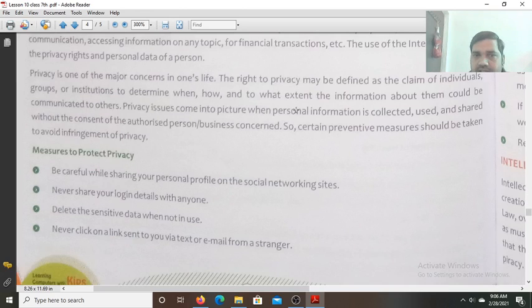Privacy is one of the major concerns in one's life, and the right to privacy may be defined as a claim of individuals, groups, or institutions to determine when, how, and to what extent the information about them could be communicated to others. Privacy issues come into the picture when personal information is collected, used, and shared without your consent, without the permission of authorized persons or business concerned.